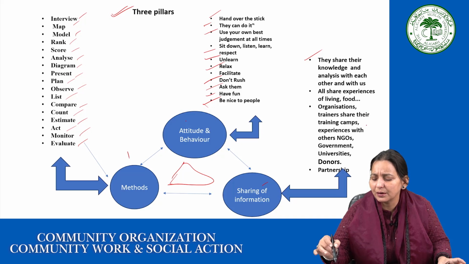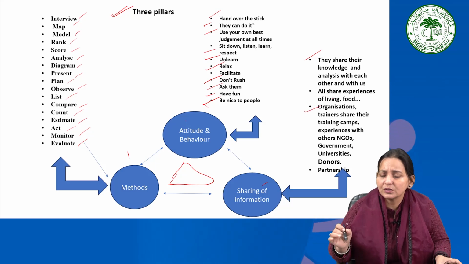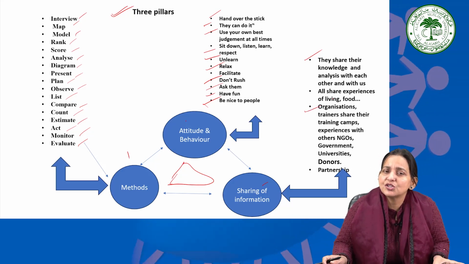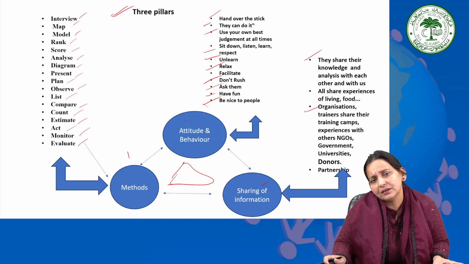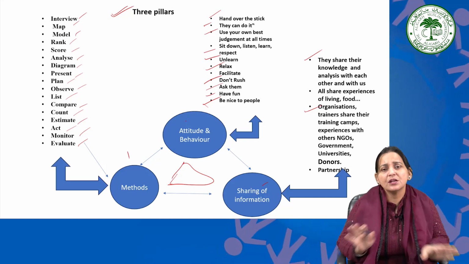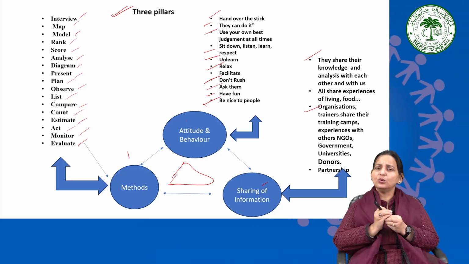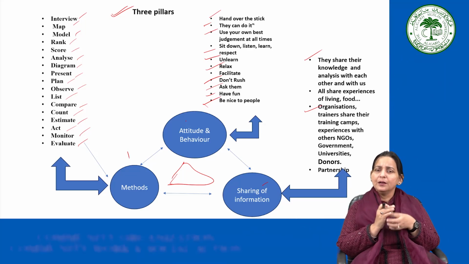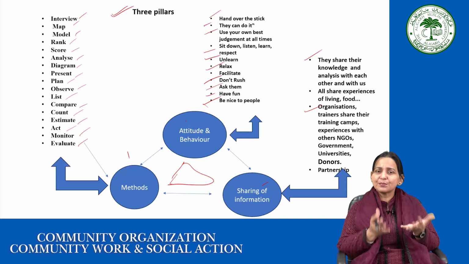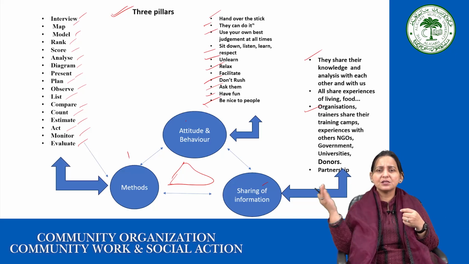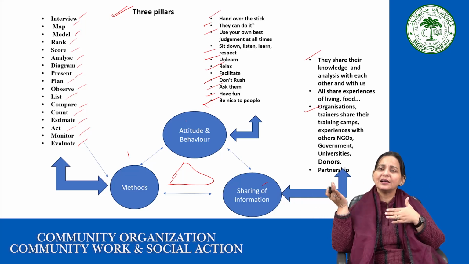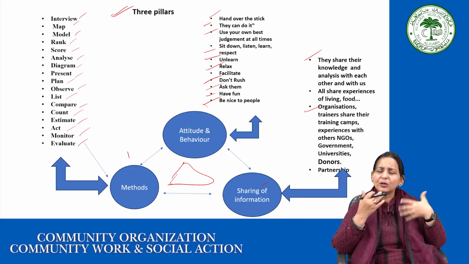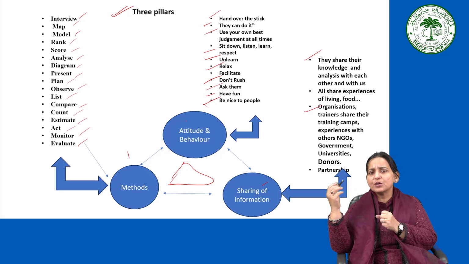Trainers share their training camp experiences with others: NGOs, government, university, donors. This point suggests that you have to share your experiences with other developmental sectors or organizations, as well as universities, to make the PRA PLA technique grow and become more acceptable in different fields, because sometimes your experience has not been experienced by anyone else. So your experiences would add something to the PRA PLA technique. Sometimes you can also evolve some new types of mapping.